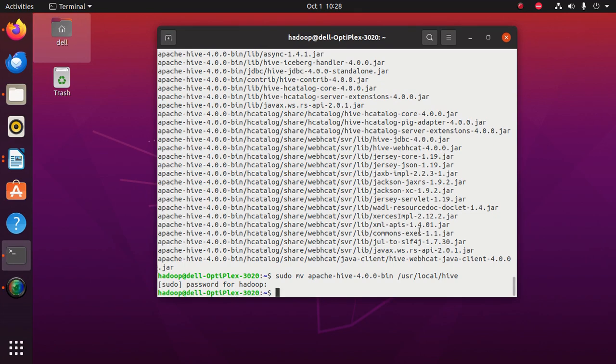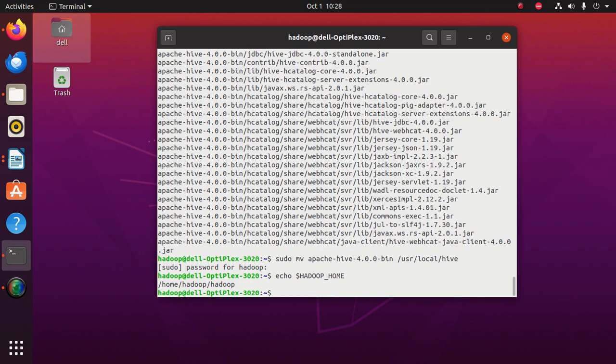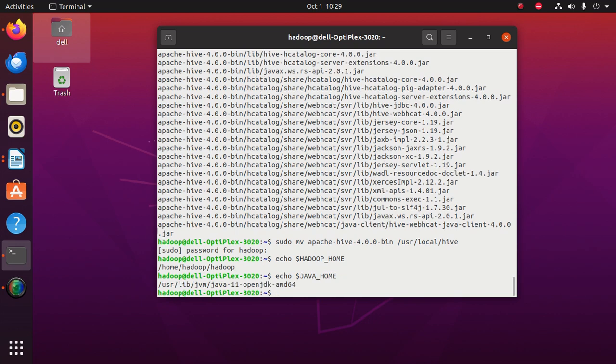And the next step is to check the environment variables for Java and Hadoop. To do that, type the command echo $HADOOP_HOME. This command will give us the Hadoop home. Okay, so the Hadoop home variable is set properly. Next, we shall also ensure whether Java home is set. Okay, so both the environment variables are set.